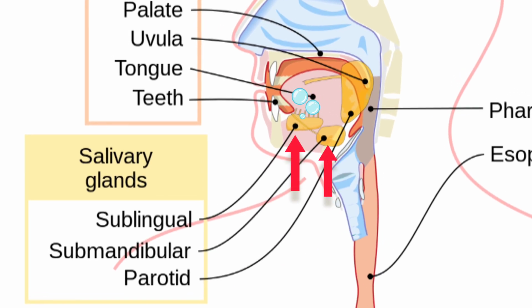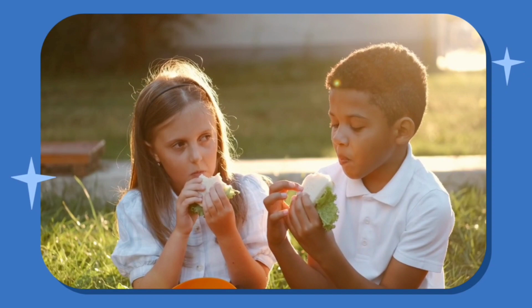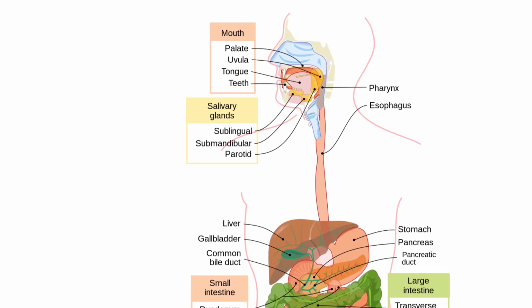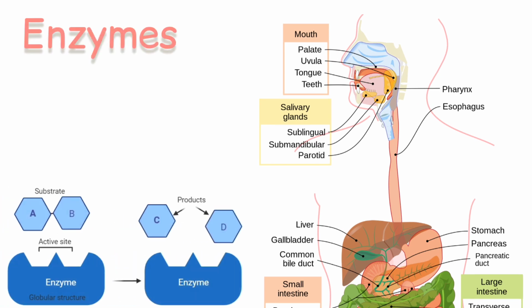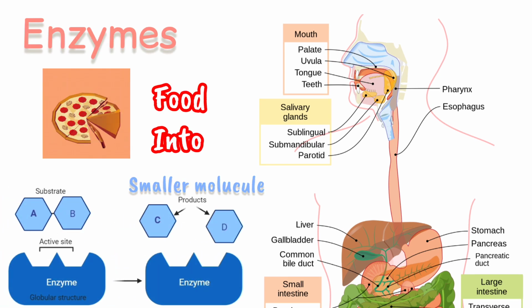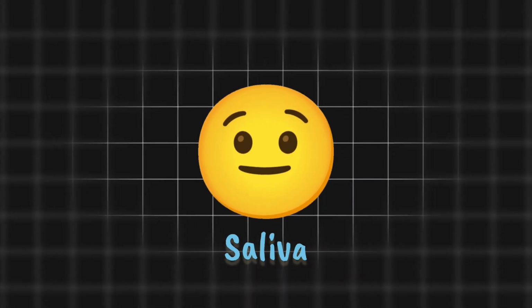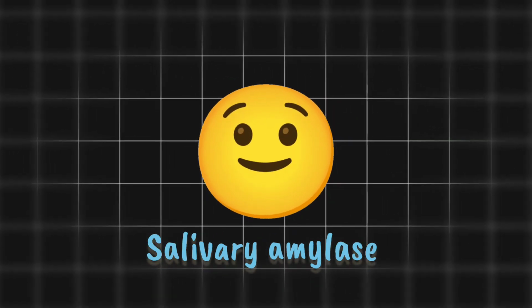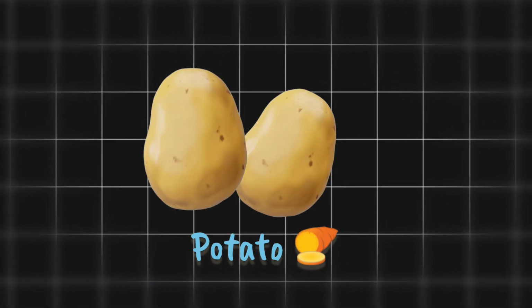Another aspect of the food we ingest is its complex nature. If it is to be absorbed from the alimentary canal, it has to be broken into smaller molecules. This is done with the help of biological catalysts called enzymes. The saliva contains an enzyme called salivary amylase that breaks down the starch, which is a complex molecule, to